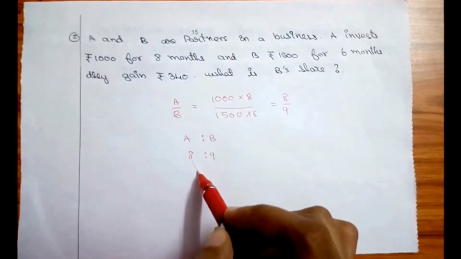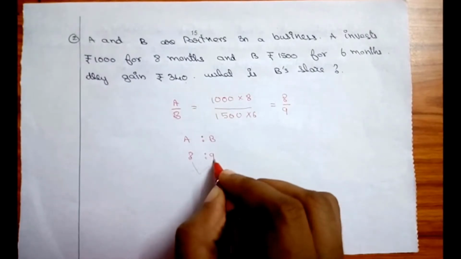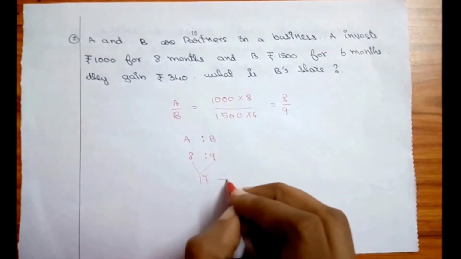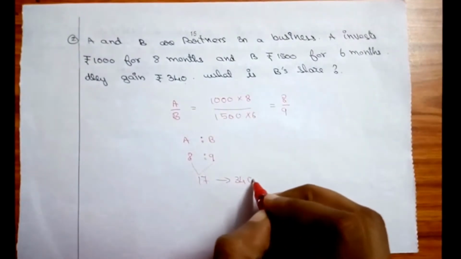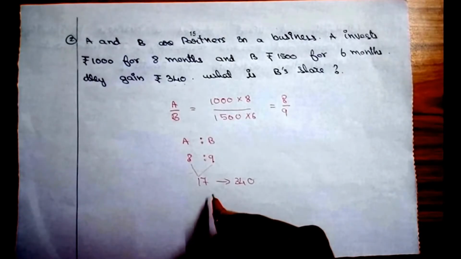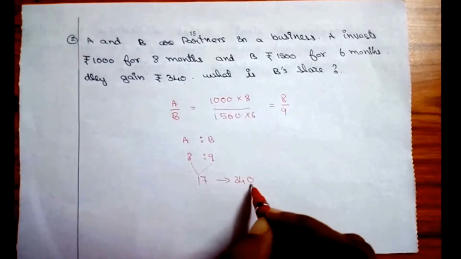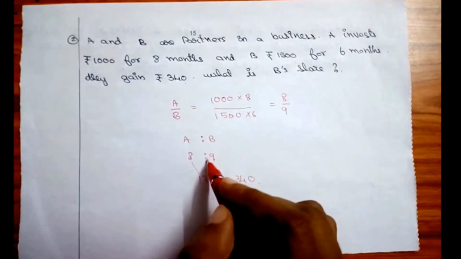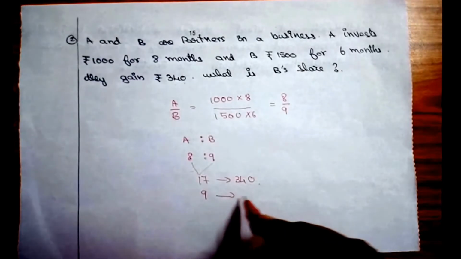They said the gain is 340 rupees. By adding these two persons' ratios, 8 plus 9 will give me 17. The gain is 340 rupees, and I need to find B's share. So I'm going to write 9 over here.